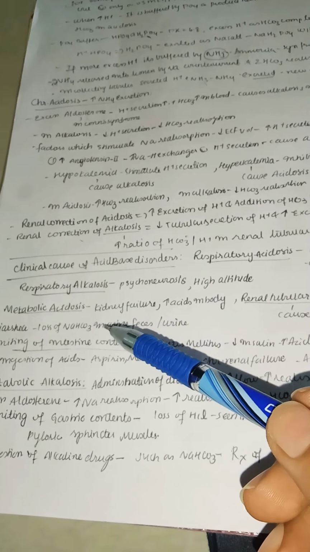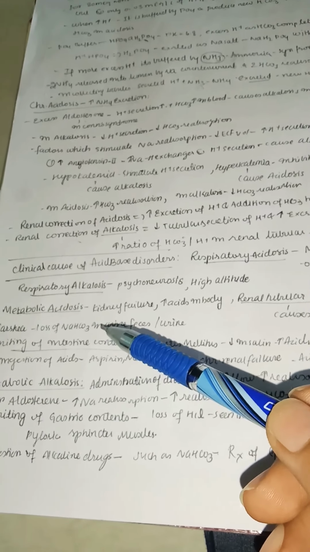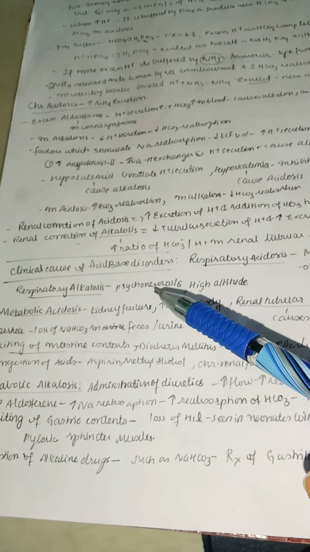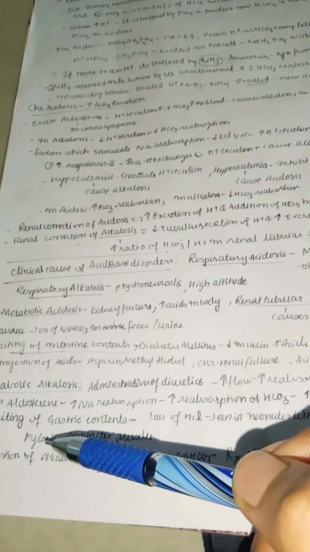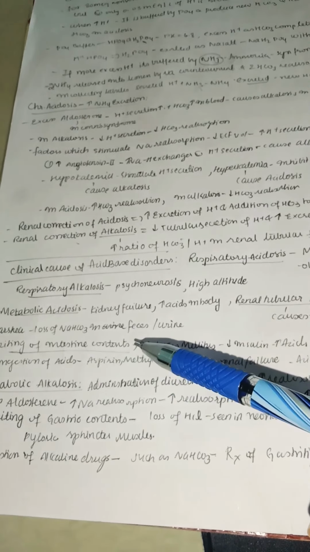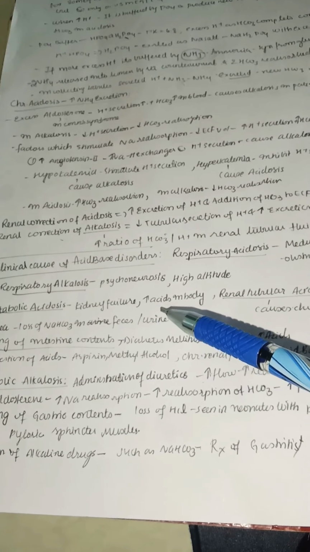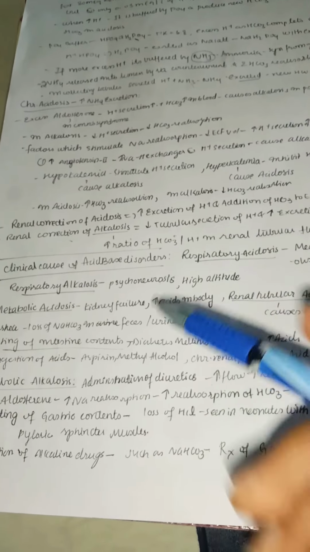So kidney failure, actually, when the kidney fails, a lot of bicarbonate will be lost from the kidney, so the bicarbonate will not get reabsorbed. Because of this, it will lead to acidosis, because of a lot of bicarbonate loss and hydrogen ions will be accumulated. And even whenever you take more amounts of acid, by any means acids in the body are increased.